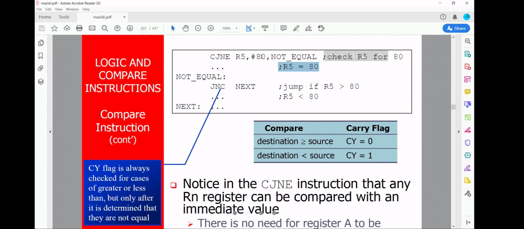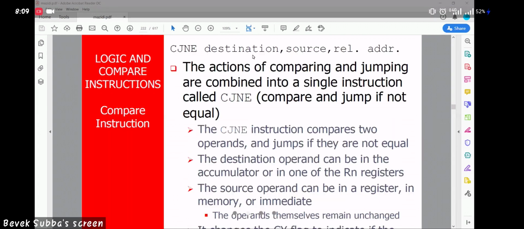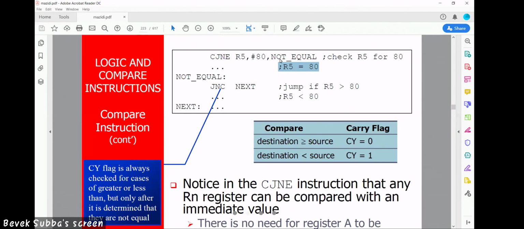If these two are not equal, that means if in the R5 register there is no value 80, that is not equal. If these two values are not equal, it will jump to this label, not equal. Is it clear? If these two values are equal, it will execute the next line. If these two are not equal, it will jump to not equal.